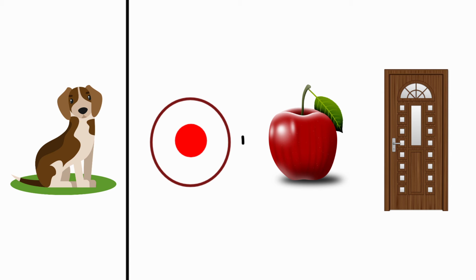So, we are going to circle the picture dot.